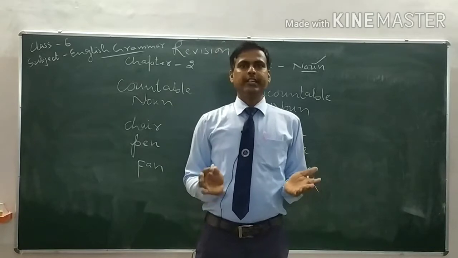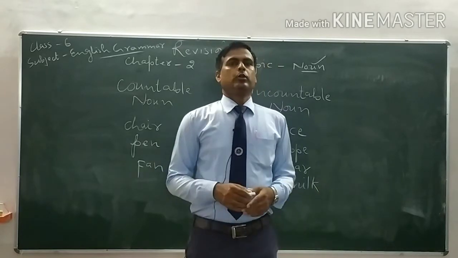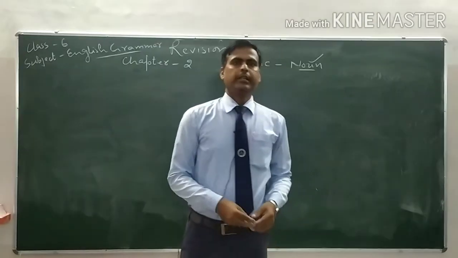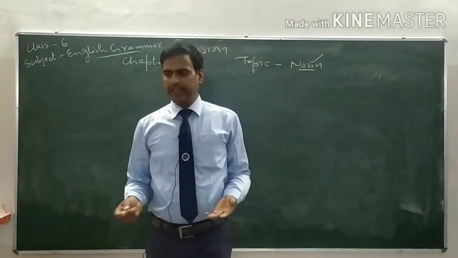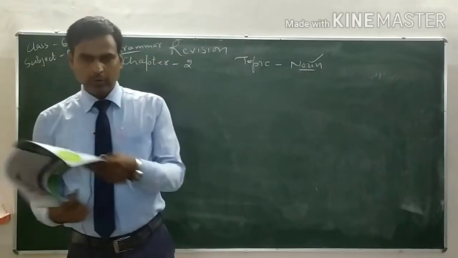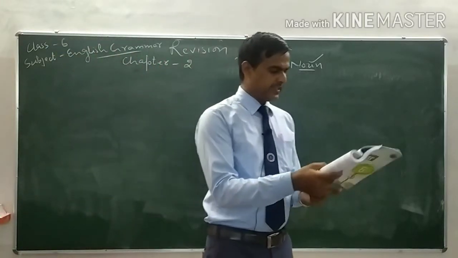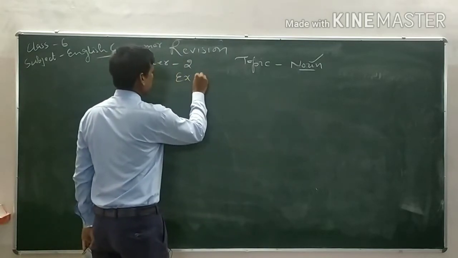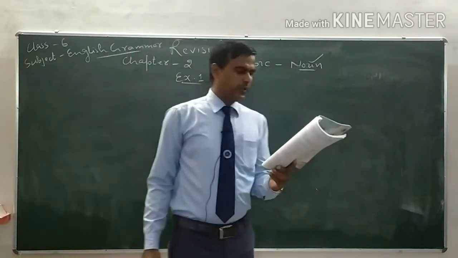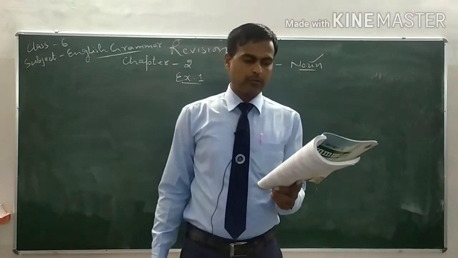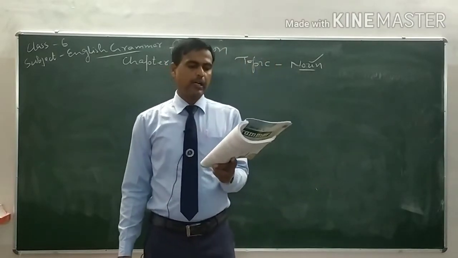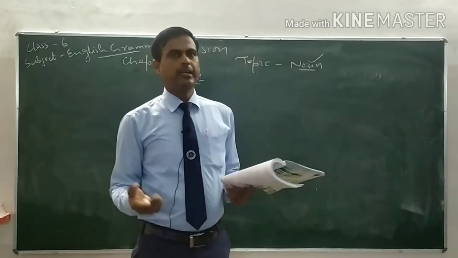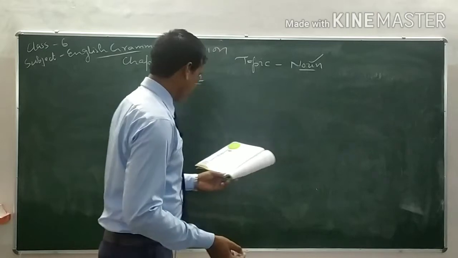Now I am going to tell you a few sentences from your exercise so that you can understand the chapter. Now let us see the exercises that are given in your book. So the first exercise is exercise number 1, and in exercise number 1 it is given: underline the proper nouns and circle the common nouns in the following sentences. There are 6 sentences, but I am going to tell you about 4-5 sentences.